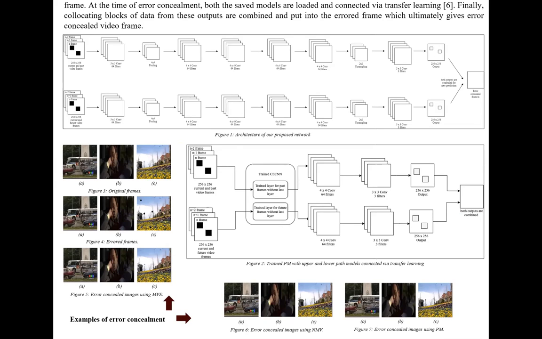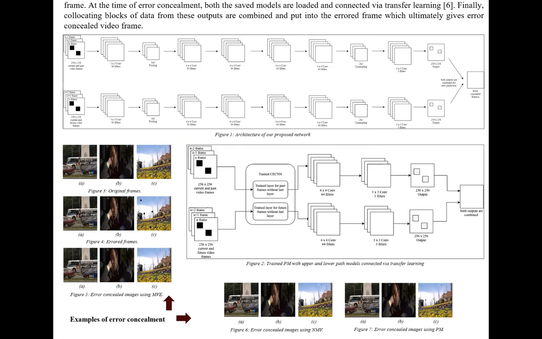Errored video frames along with past frames are passed to the top path of our network, and voxel information of the error concealed video frame is predicted. Similarly, errored video frames along with future frames are passed into the bottom path of our network, and voxel information of the error concealed video frame is predicted. Both the predicted voxel information from top and bottom paths are combined to correctly predict the lost part of the video frame. In our proposed approach, both the top and bottom paths are independently trained like any other CNN model.